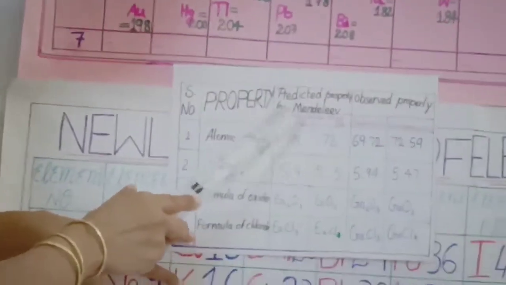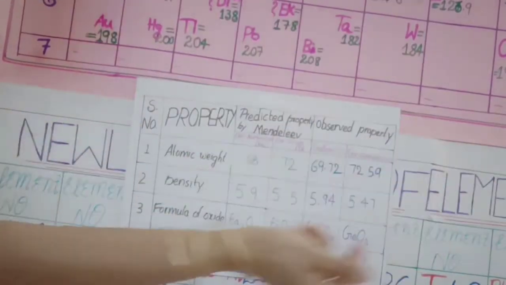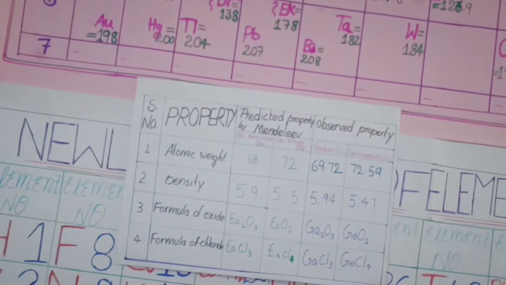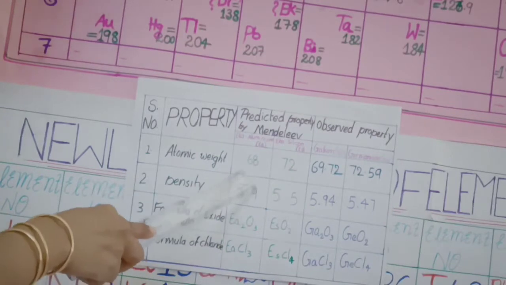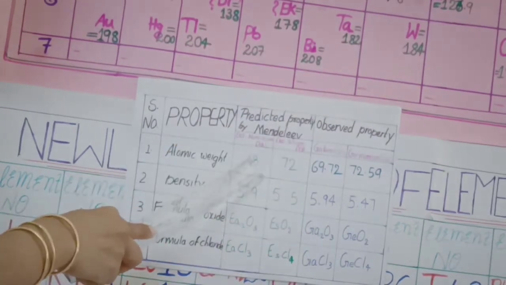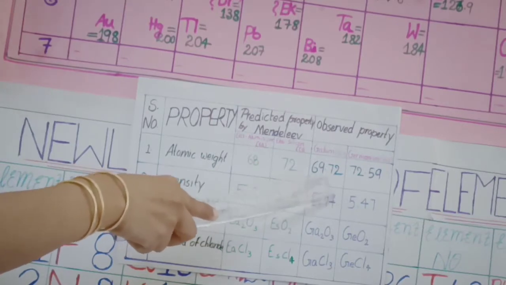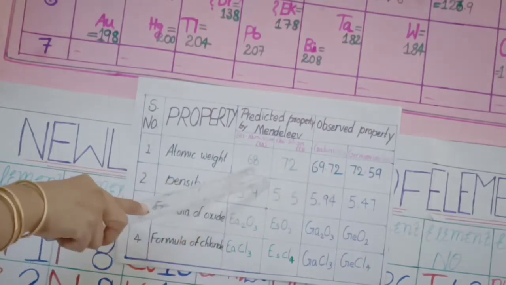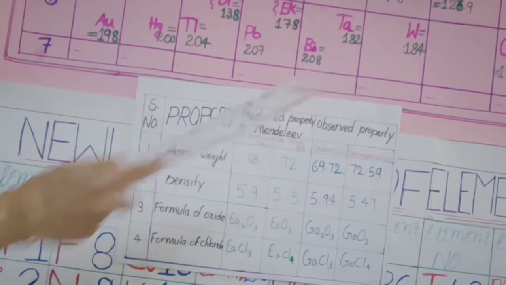That is why he called it Eka aluminium, and he predicted the atomic weight as 68. When it was discovered, it inspired other chemists to find the new element. And when it was discovered, its atomic weight was found to be 69.72, very, very near to 68. Right? See, what a super prediction that is.